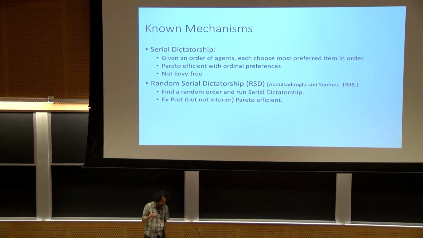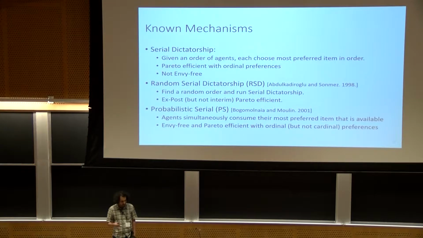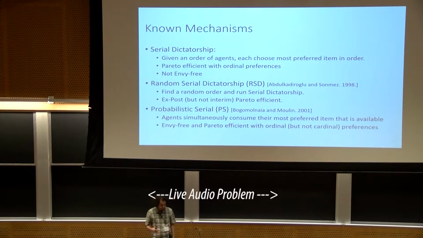Also, one simple extension of this mechanism is random serial dictatorship, where at first you fix a random order over the students, and then run serial dictatorship over the random order. This mechanism is also ex post Pareto efficient, but again not envy-free and not interim Pareto efficient. Another mechanism is probabilistic serial. Probabilistic serial is envy-free and Pareto efficient with ordinal preferences, but does not have these properties with cardinal preferences, which is what we want in this talk.